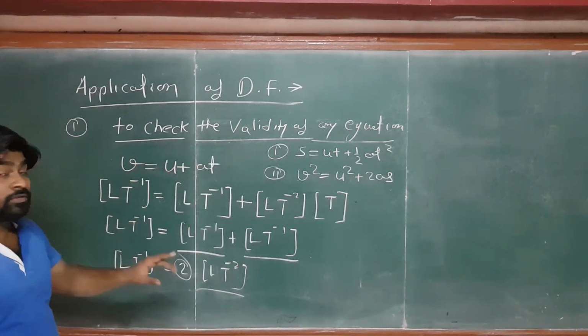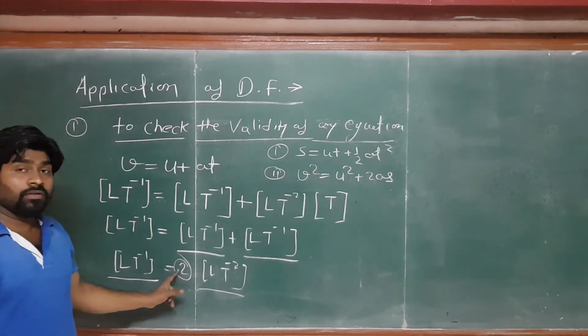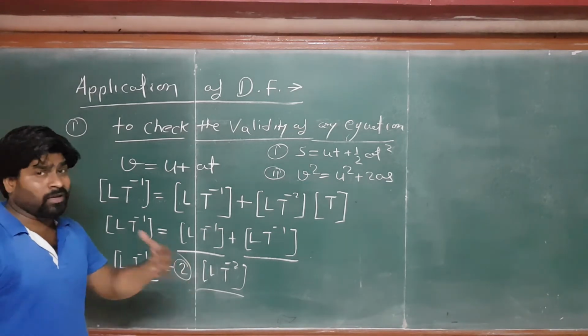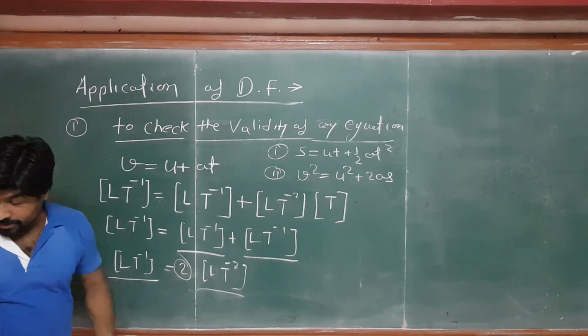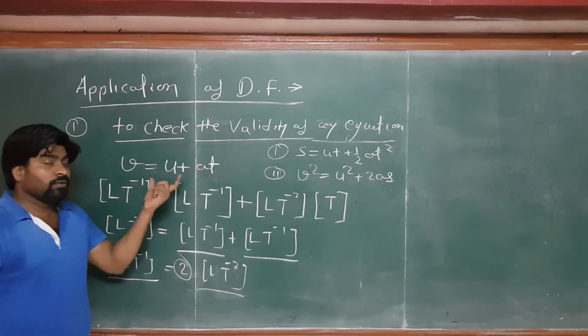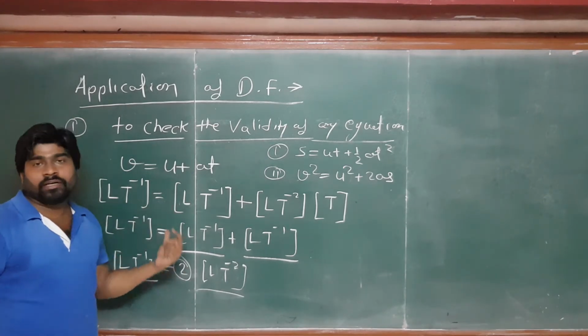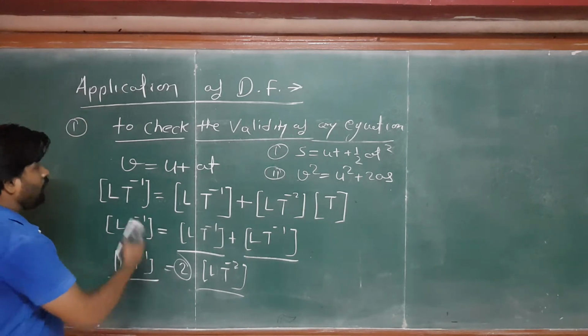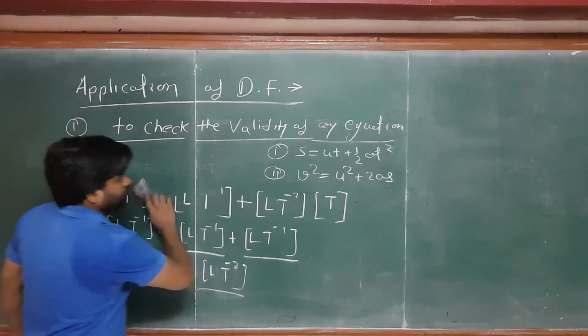I am telling again, ignore the numbers if they come. Right, so what are the steps? Convert the equation into its dimensional formula and ignore the numbers if they come. So this is the first application. Now going to the next.